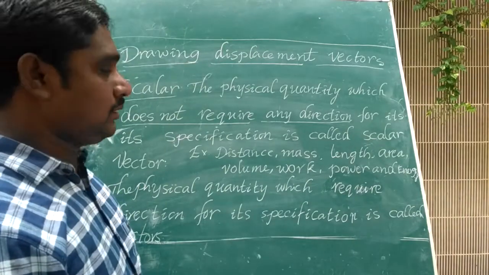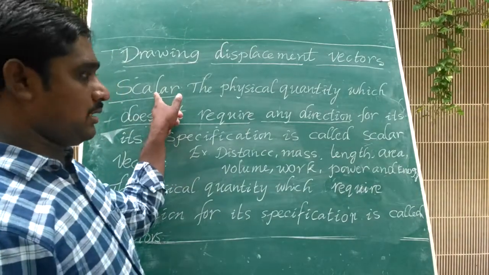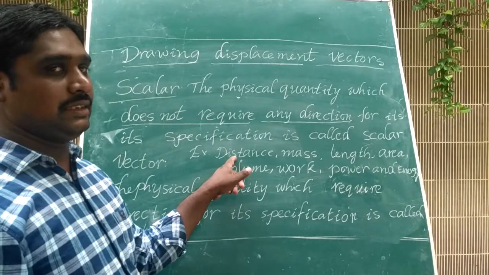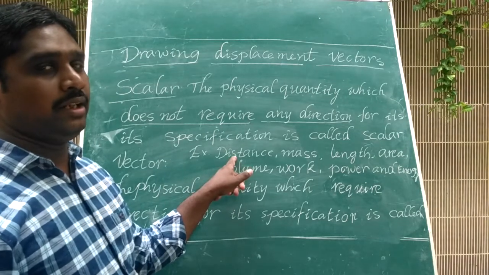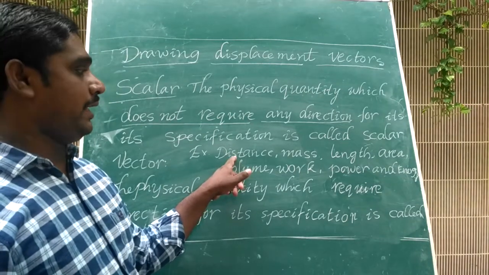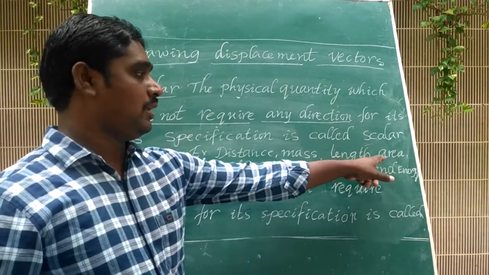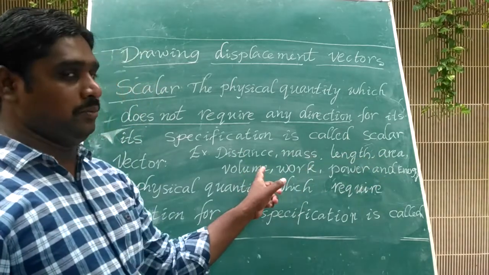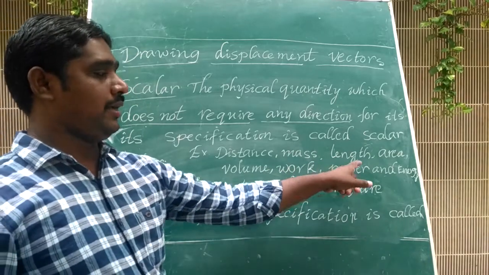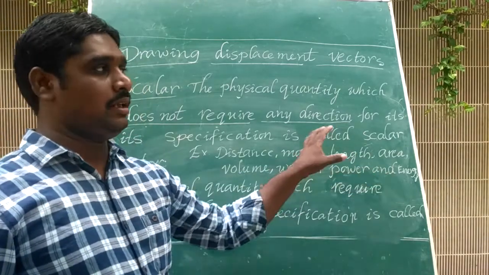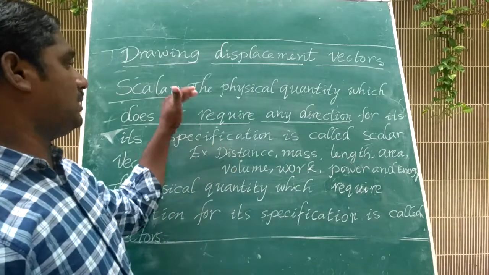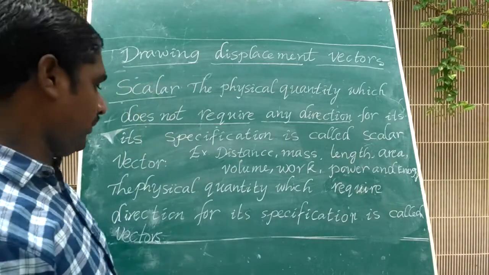All these are examples of scalars. Distance is a physical quantity for which no direction is required. Distance, mass, length, area, volume, work, power, and energy are examples of scalar quantities.